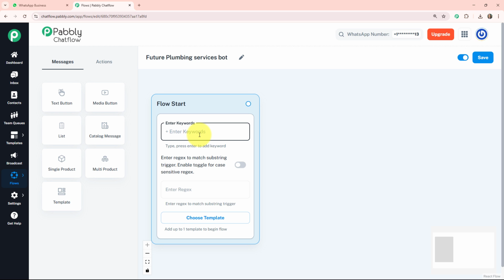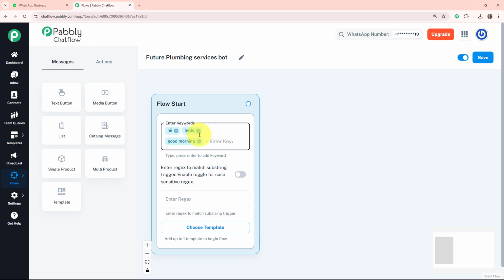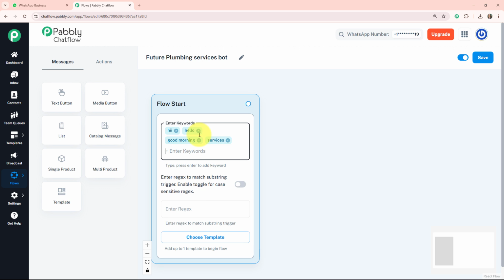So here are some of the keywords I have written. The first is Hi. After entering it here, you can see the blue mark is the sign that your keyword is added. The second keyword I'll take is Hello. The third keyword I'll take is Good morning. The fourth keyword I'll take as Okay. So here we provided all the keywords to our flow. This is the example. You can take any of your keywords according to your preferences.